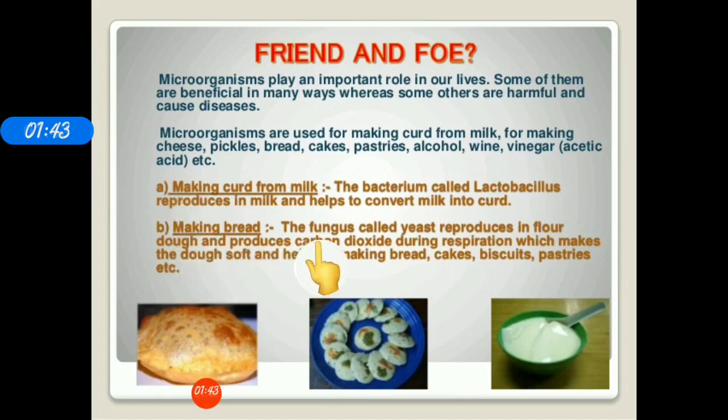Next are all the spongy things we eat like bread, biscuits, cakes, pastries, idlis, dhoklas. In all these things, a microorganism, a fungus called yeast, is used. The fungus yeast reproduces in the flour dough and produces carbon dioxide during respiration, which makes the dough soft and fluffy and helps in making bread, cakes, biscuits, pastries, etc.